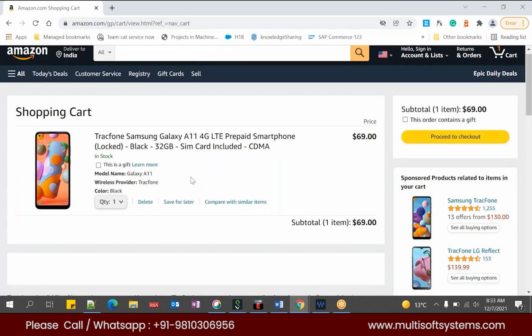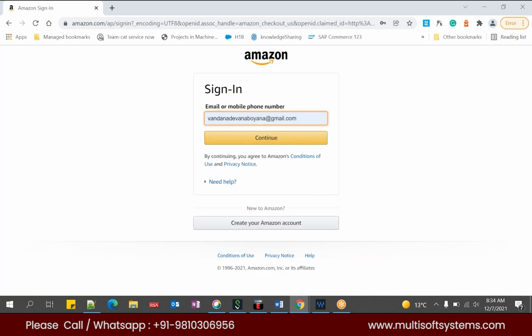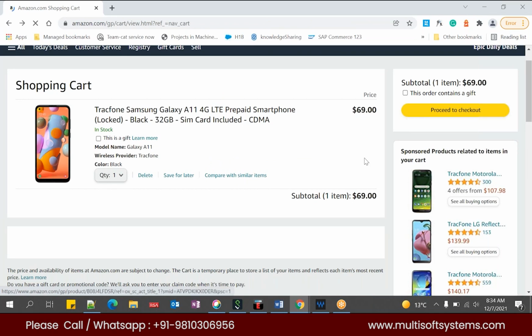In the cart page, you will see all the products that have been added to your cart. As of now, I have added only one product, and that is why only this particular product is shown here. When I click on proceed to checkout, it will ask you to log in or create an account, or else I can create a new account and go ahead. Then at checkout, it will ask for your type of transaction, whether it is free delivery, cash on delivery, a credit card payment, or an EMI option.